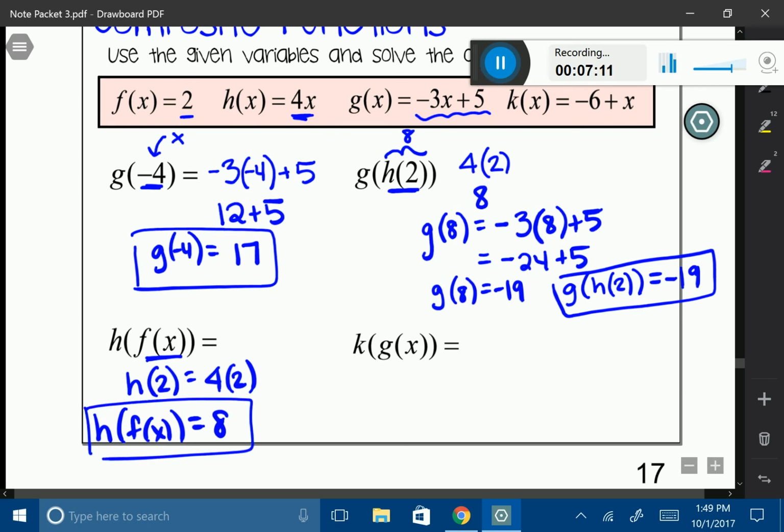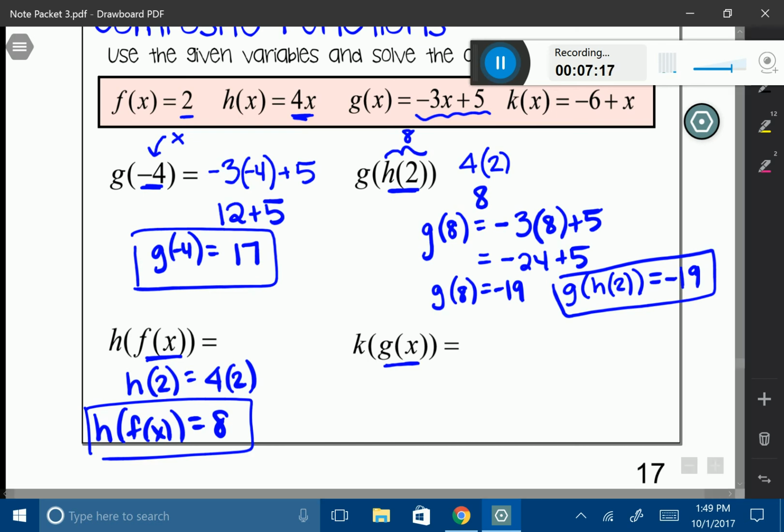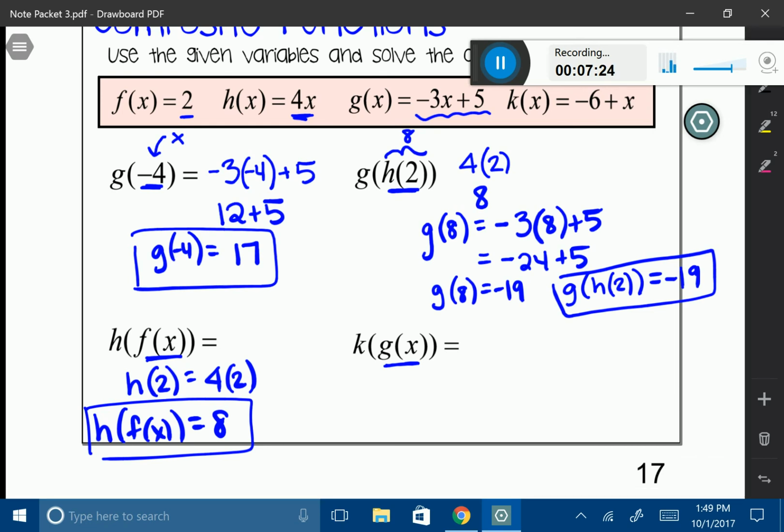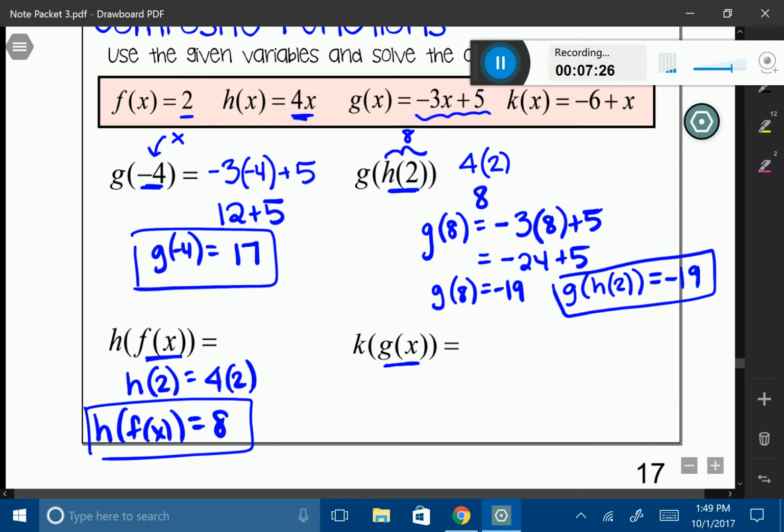All right, k of g of x. I'm going to work with my g of x first. And I can see that my g of x is going to be negative 3x plus 5. I'm going to put that right into my k function. Now careful here. Watch how I do this. I'm going to say, here's my k function. Actually, I'm going to write it down so you can see it. There's my k function. I'm going to substitute my g of x into that.